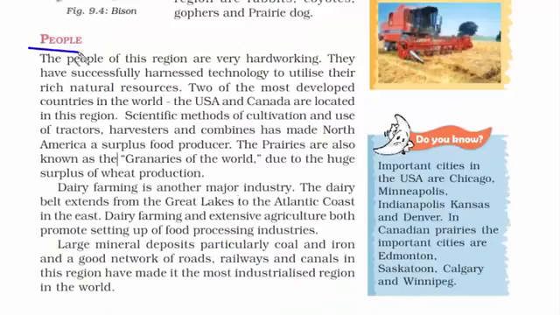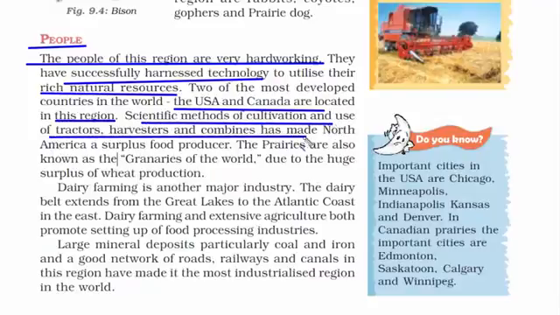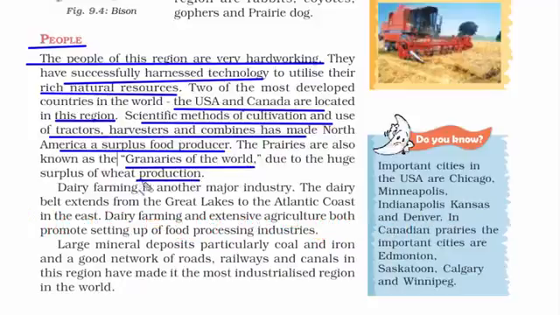Now let's read about the people of this region. The people of this region are very hardworking. Since America and Canada are developed nations, they have successfully harnessed technology to utilize their natural resources. And since it's a grassland and they have a huge number of farms, scientific methods of cultivation, that is the use of tractors and harvesters, have made America a surplus food producer. The other name given to the prairies is granaries of the world. Basically they have huge farms, so grains are produced over there. So no wonder it's a granary of the world. And it has a huge surplus production of wheat.